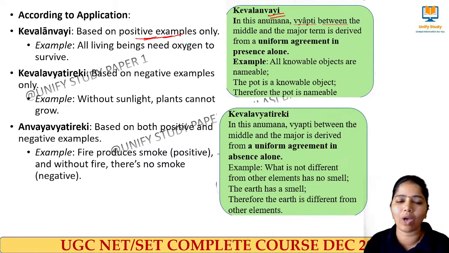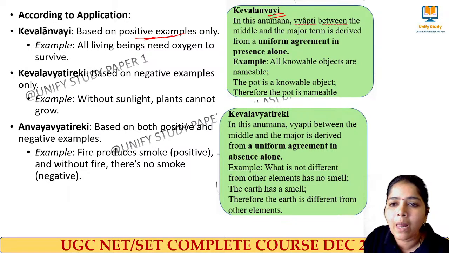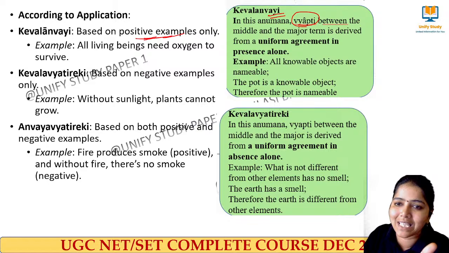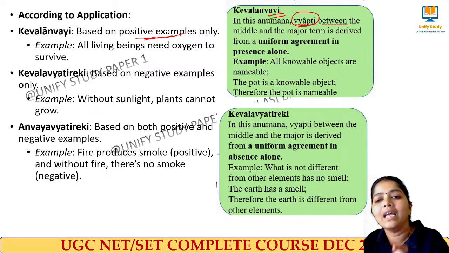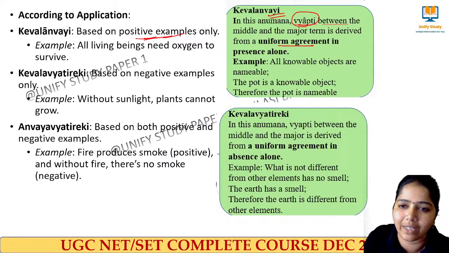This is the reason. So I infer that if I want to live, I need oxygen. In terms of Sanskrit, you can remember it this way: in this Anumana, the Vyapti between the middle and the major term, middle meaning the reason and major meaning Sadhya, is derived from the uniform agreement in their presence alone. Then we say it is Kevalanvayi.